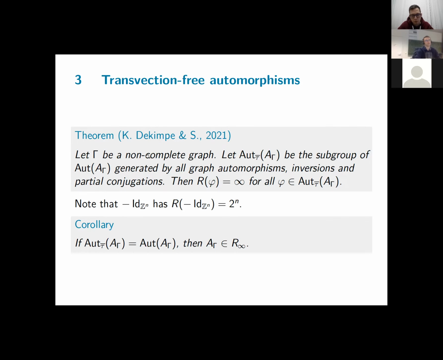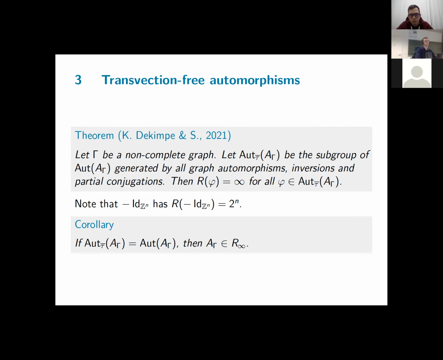So this condition is both sufficient and necessary. But this is a very general result because I don't put any restrictions on my graph. I put some restrictions on the automorphisms I consider, but not on the graph. But as a corollary, if these automorphism groups coincide, if you don't have any transvections, then your group A gamma will have the R-infinity property.